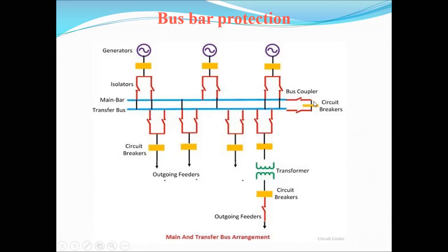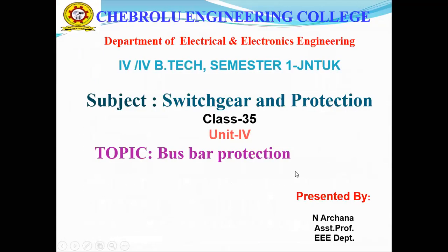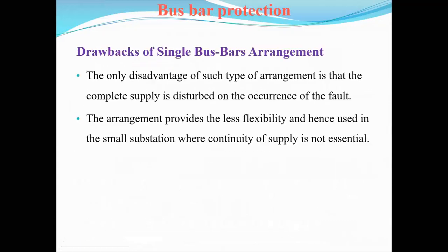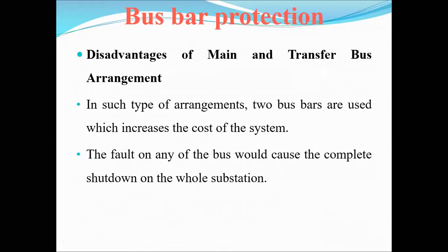If a fault occurs in the main bus bar, using these bus couplers the load is totally shifted from the main bus bar to the transfer bus bar. Therefore, the continuity of the supply is obtained by using the main and transfer bus bar.